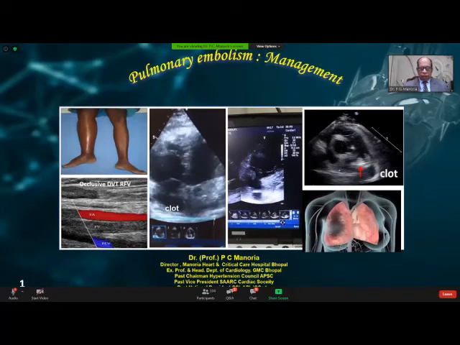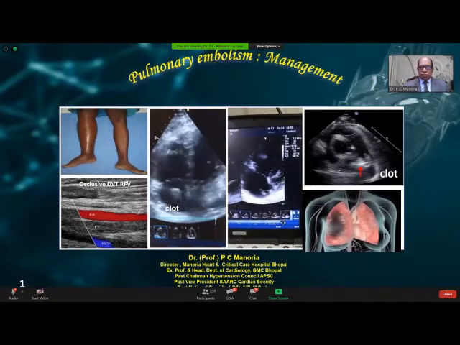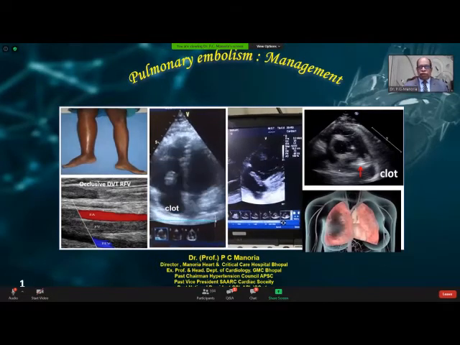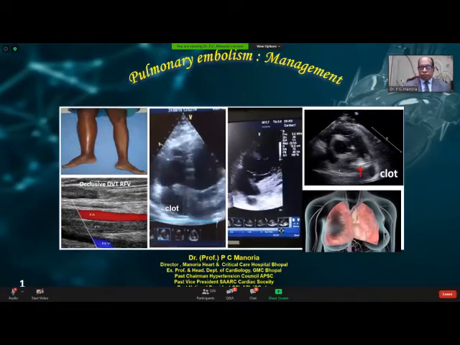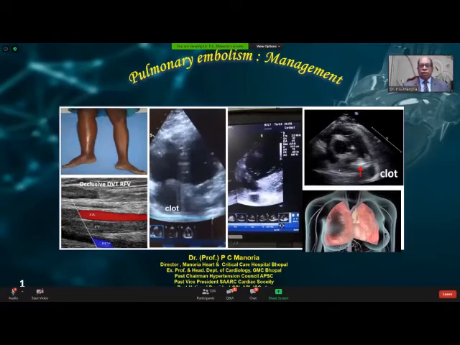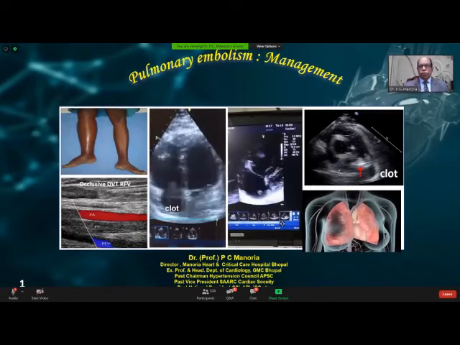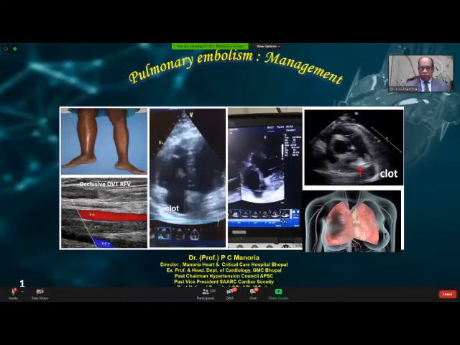The clot is usually detached from the deep vein, usually from the leg, traverses the right side of the heart, as you can see on this, and lodges in the pulmonary artery or one of its branches to produce pulmonary embolism and infarction.